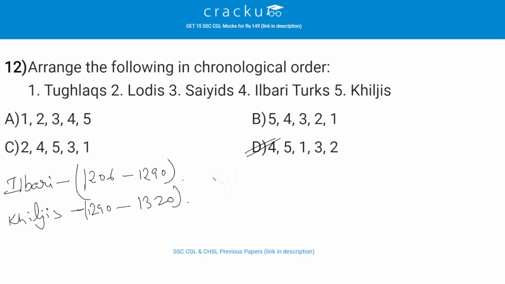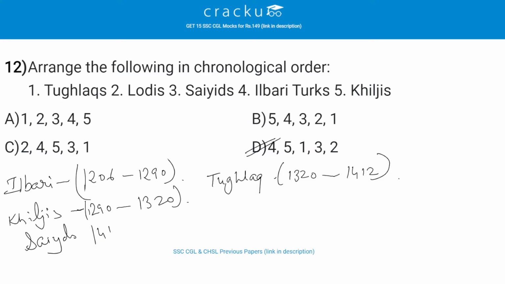Then the third one is the Tughlaq dynasty, which is 1320 to 1412. Then the fourth one is the Sayyid dynasty, which is up to 1450.